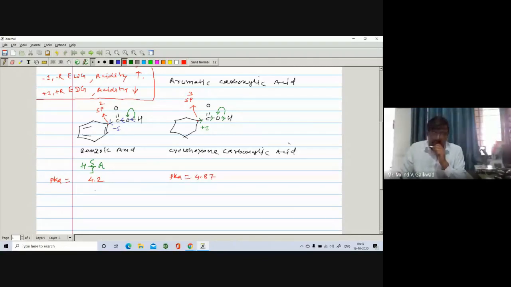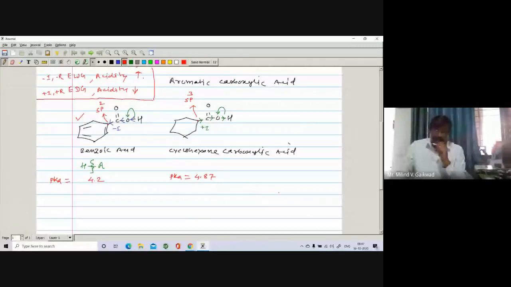So the lower the pK, the higher the acidity. 4.2 is lower than 4.87, which means benzoic acid is more acidic than cyclohexane carboxylic acid. So here we have to write the dissociation for both, and explain, number one, whether the H-A bond can break very easily or not, and second, we also have to check the stability of the corresponding conjugate base.